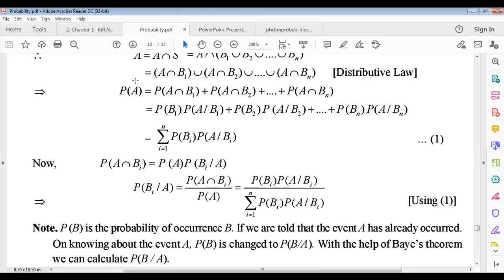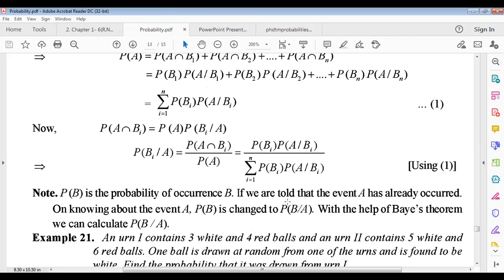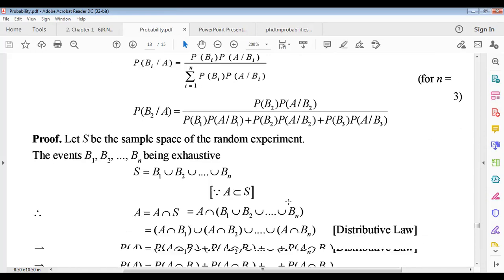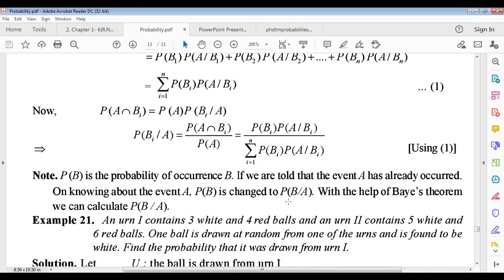And probability of A equals this one, equation number 1. And this is actually the proof of Bayes theorem.